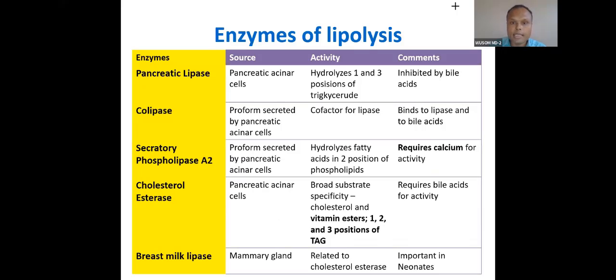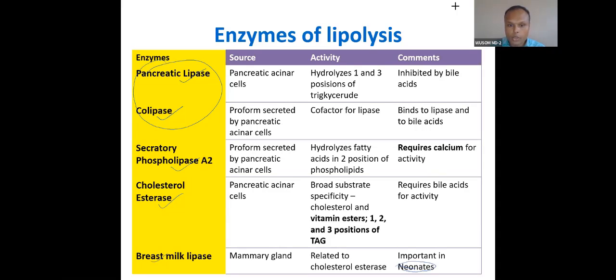So these are the enzymes I have already told you. You need to memorize 3 enzymes. First is pancreatic lipase. Second is co-lipase. Pancreatic lipase and co-lipase, they work together. Second is this phospholipase A2. Third is cholesterol esterase. And don't forget this also, because this is very important in neonates.